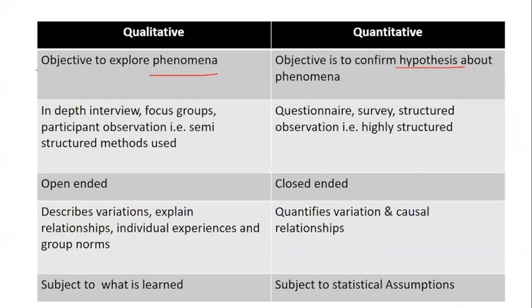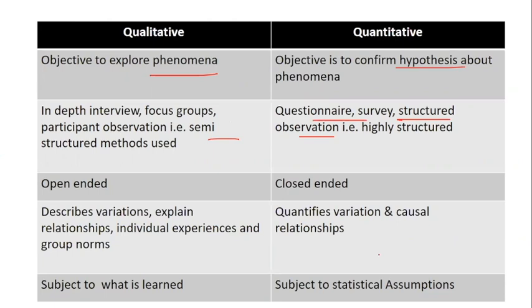When we talk about qualitative research, it is in-depth, in the form of in-depth interviews, focus groups, participant observation, that is semi-structured method, whereas quantitative is highly structured in the form of questionnaires, survey, structured observation. So this also can be a part of your examples, and you have to identify which are qualitative, which are quantitative. Qualitative methods are open-ended.